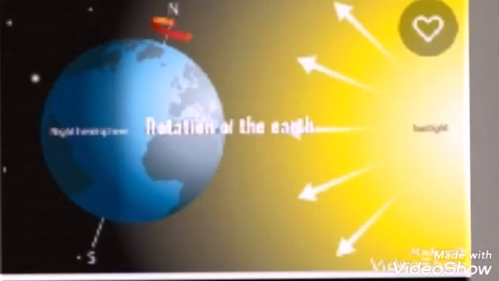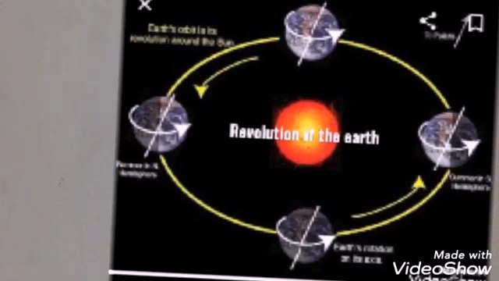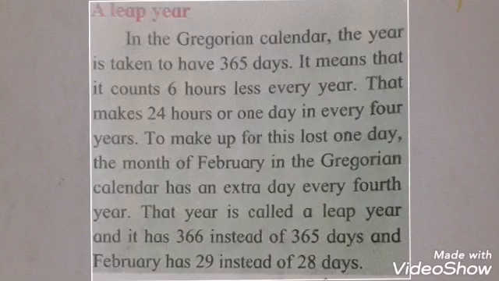Hello students, nice to meet you. Welcome to E-class. Myself, Smita teacher. In the previous video, we have learnt about rotation and revolution of the Earth. The time the Earth takes to complete one rotation is called a day. The period of time the Earth takes to complete one revolution around the sun is called 1 year. There are about 365 days and 6 hours in a year. Then what is meant by leap year?